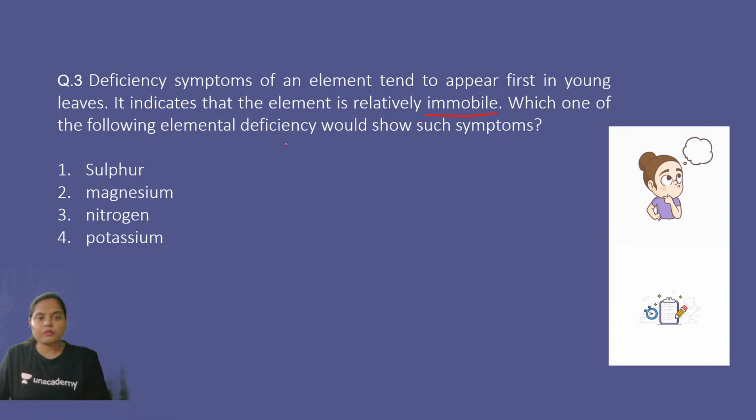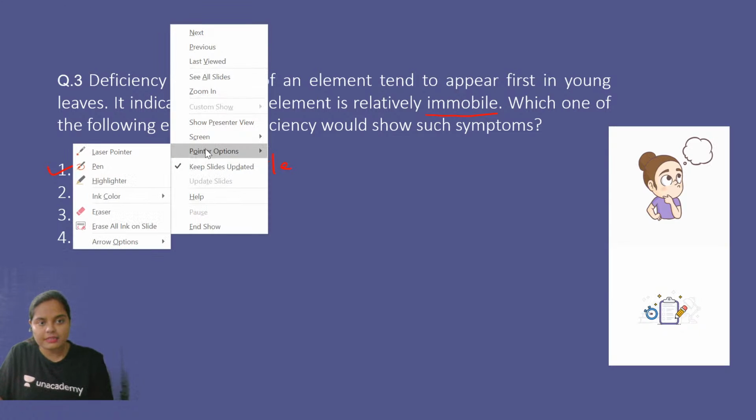You have to identify among these 4 which one is relatively immobile. Is it sulfur, magnesium, nitrogen, or potassium? Absolutely correct. The right answer is sulfur. It is immobile in nature. No, magnesium is not the right answer. It is sulfur.